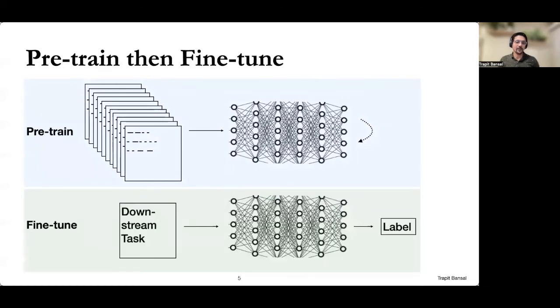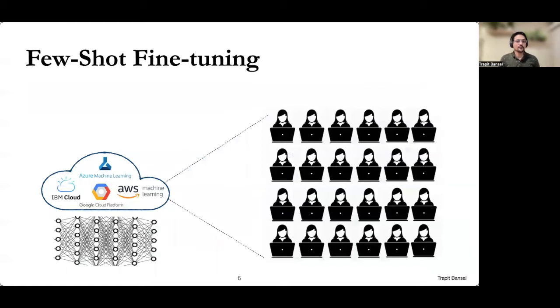And once the model is pre-trained, it can be further fine-tuned on the task of interest using the data available for the task. As it turns out, this pre-training followed by fine-tuning approach can be very effective at solving new tasks. Now, such pre-trained models can be served in a cloud-based service to end users who can perform the tasks that they're interested in by fine-tuning this pre-trained model on their tasks.